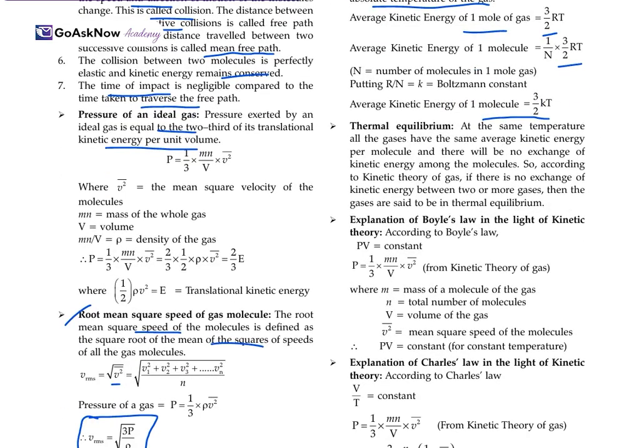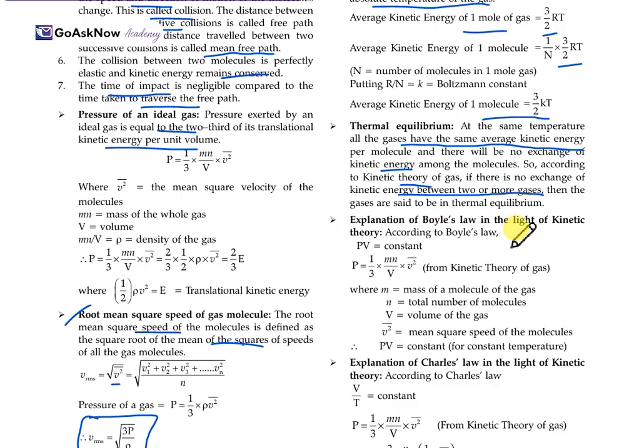Now thermal equilibrium. At the same temperature, all gases have the same average kinetic energy. What is thermal equilibrium? The temperature is the same, the gases have the same average kinetic energy per molecule, and there is no exchange of kinetic energy among the molecules. So if there is no exchange of kinetic energy between two gases, the gases are said to be in thermal equilibrium. So this is about the thermal equilibrium case.